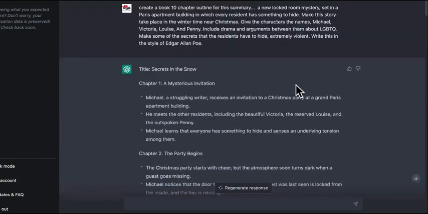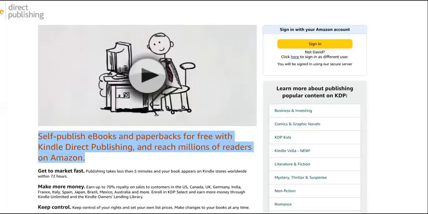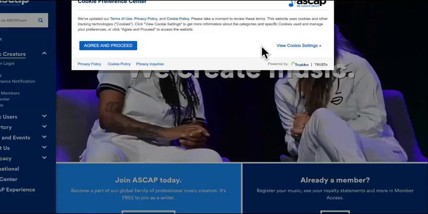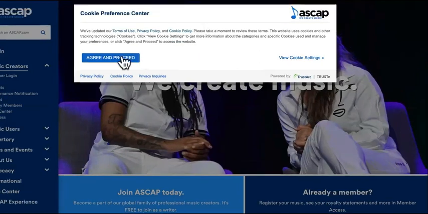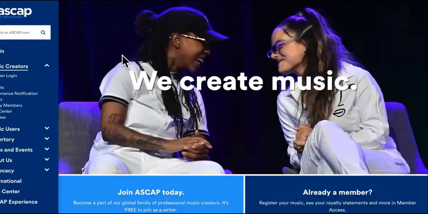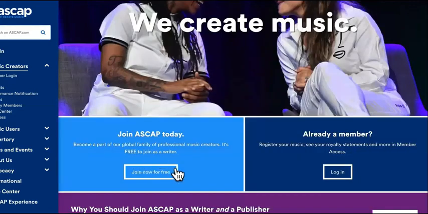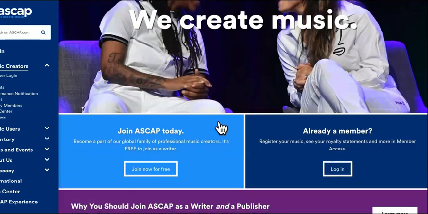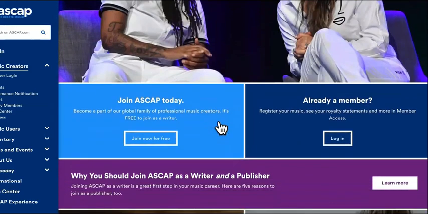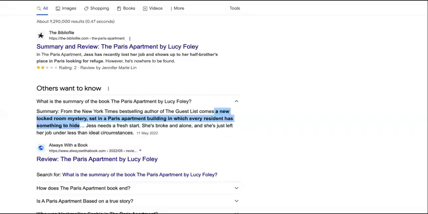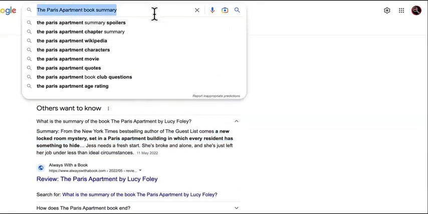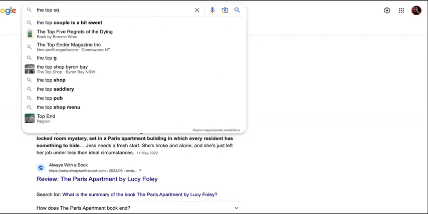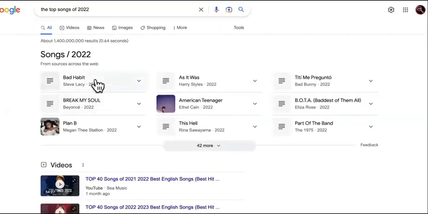So check this out. This is what we want to do now. The next step is to use ChatGPT to sell song lyrics on ASCAP and BMI. These are the actual real places where artists come to be discovered, to get registered as producers and singers and songwriters. So you can put your stuff on there and it could potentially be picked up by a celebrity. So what are we going to do? We're going to take the top songs of 2022. Watch this. All right, so these are the top songs of 2022.